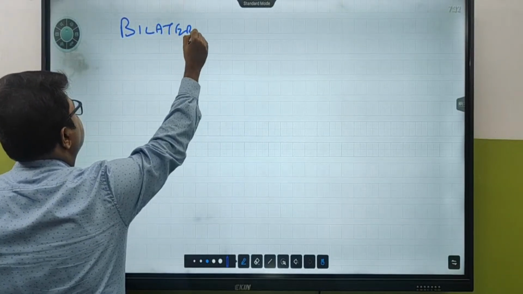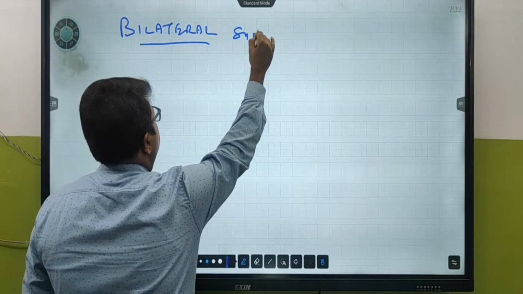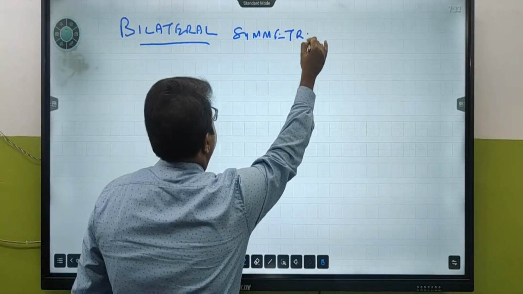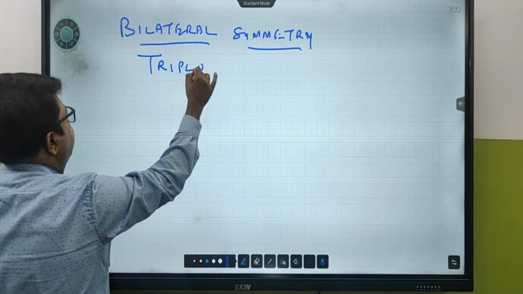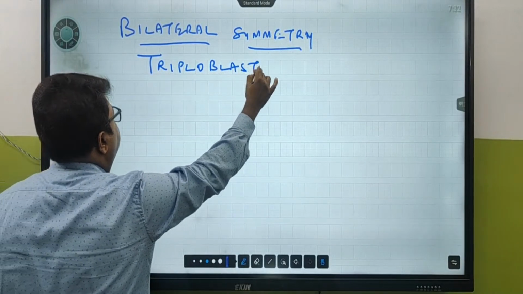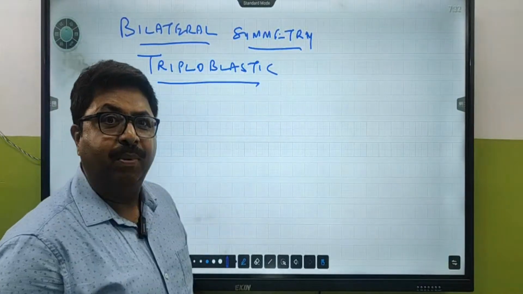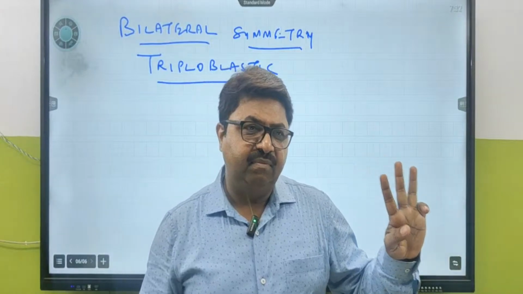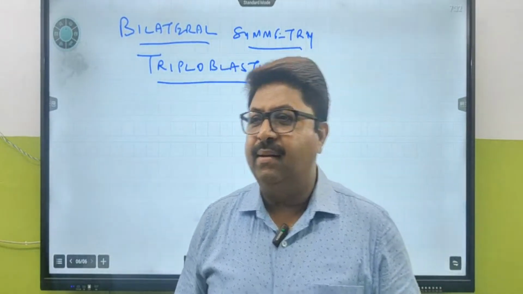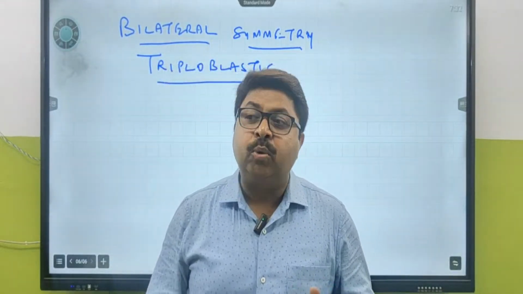Bilaterally symmetrical. So bilateral symmetry. They show bilateral symmetry. Tell me, are they diploblastic or triploblastic? For the first time you are getting to see an organism having triploblastic organization. That means they have got 3 layers. Which layers? Ectoderm, mesoderm and endoderm.